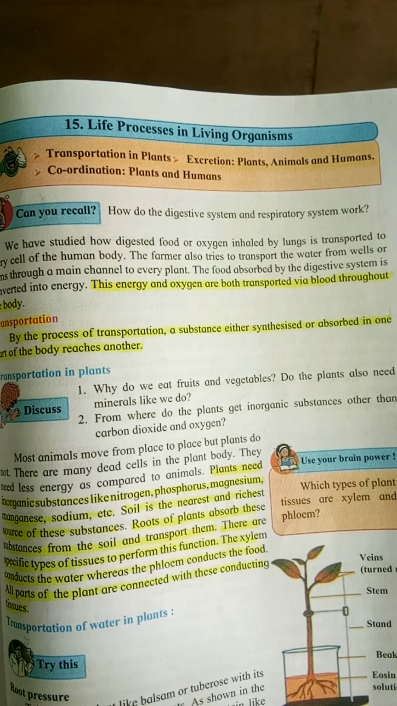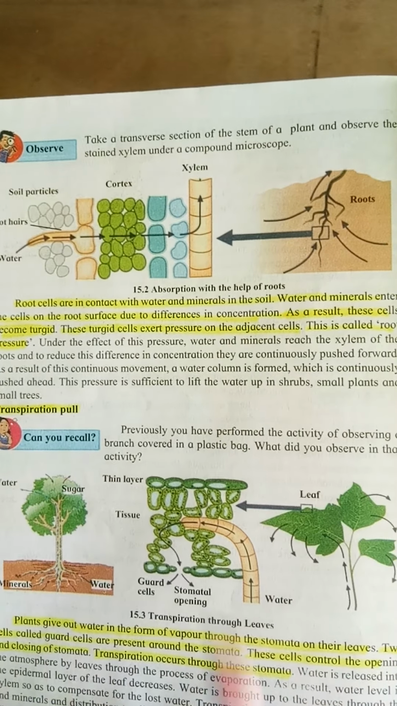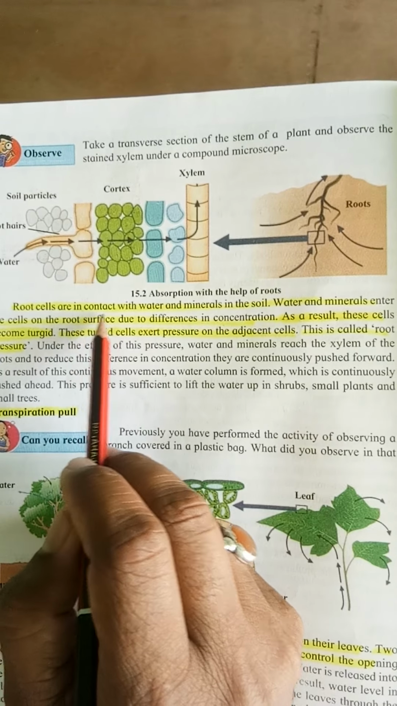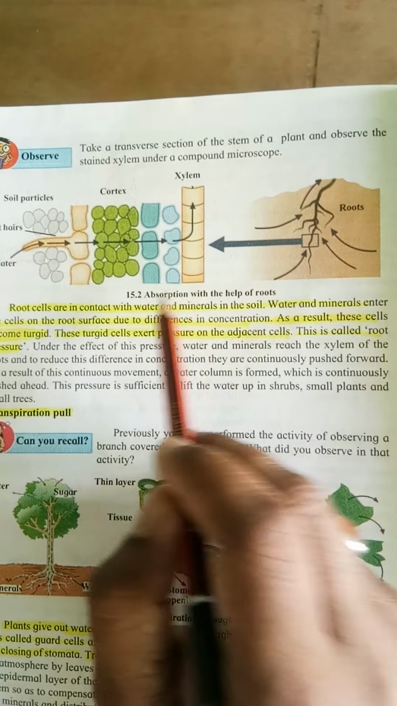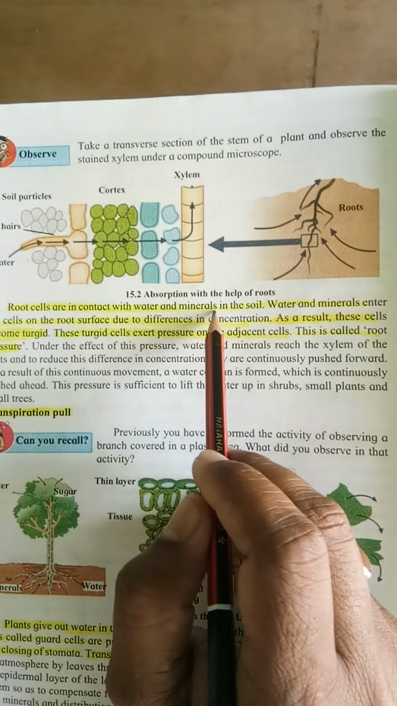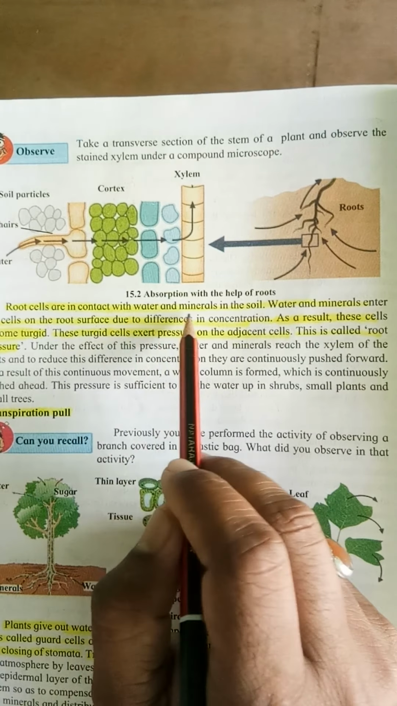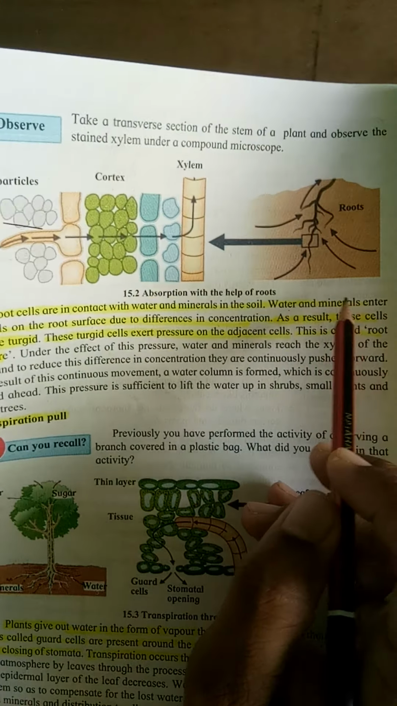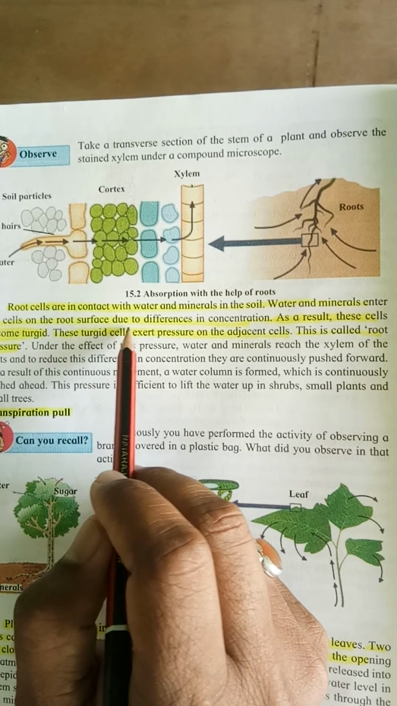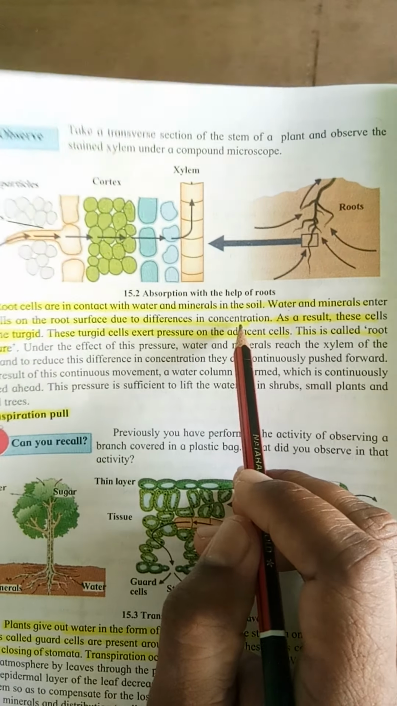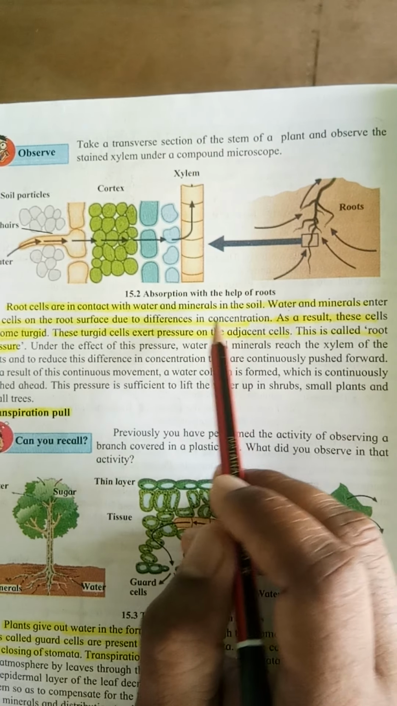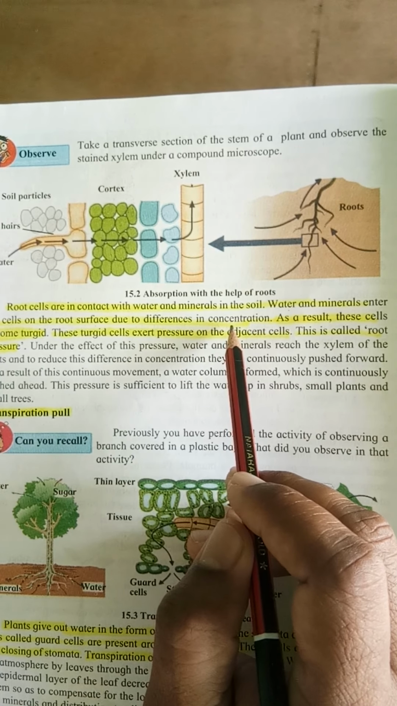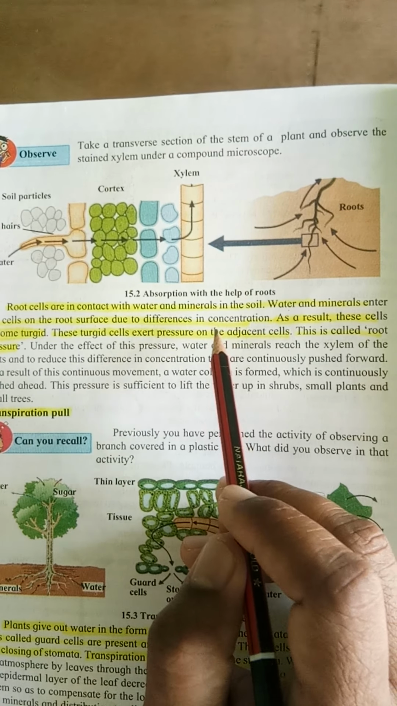Now the next one. See here, root cells are in contact. The root of the plant and the cells of the root are in contact with water and minerals in the soil. As soil contains water and minerals too, water and minerals enter the cells on the root surface due to differences in concentration. Actually, the concentration level of the root cells and of the minerals in the soil is different. So because of this change in concentration level, the root cells absorb the water and minerals from the soil into the root.